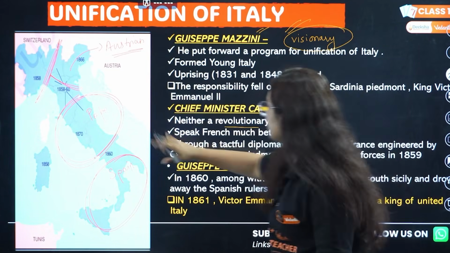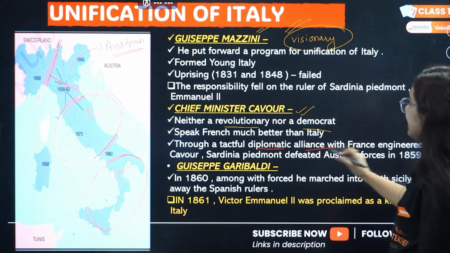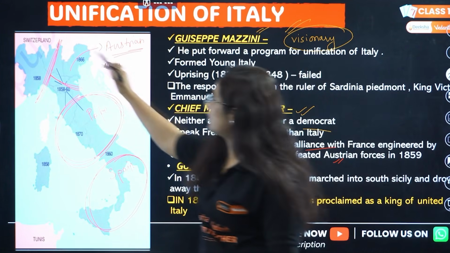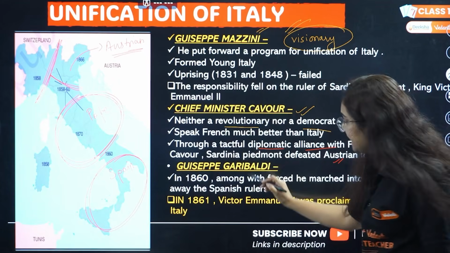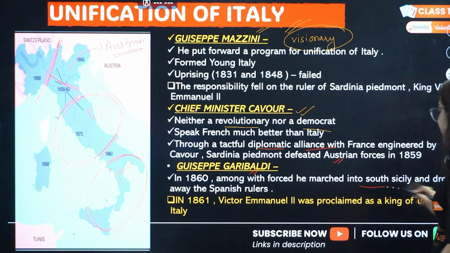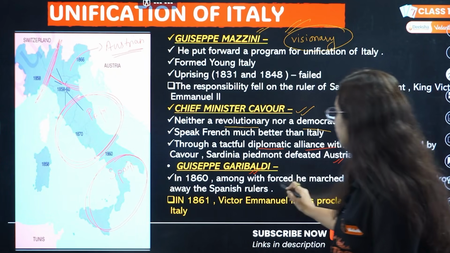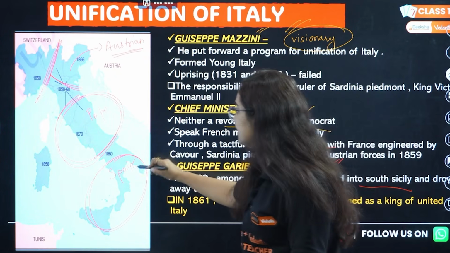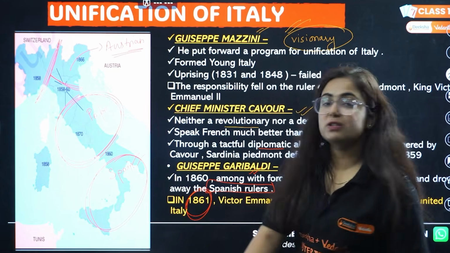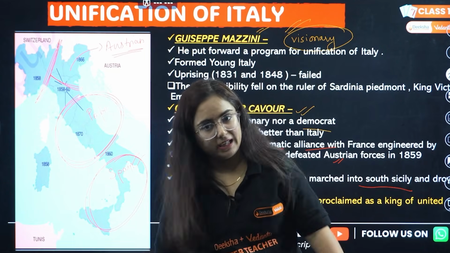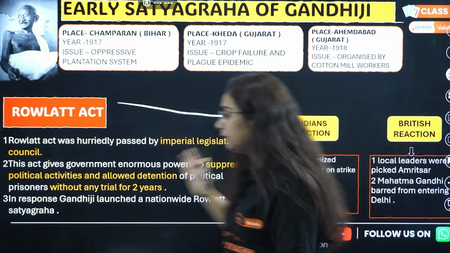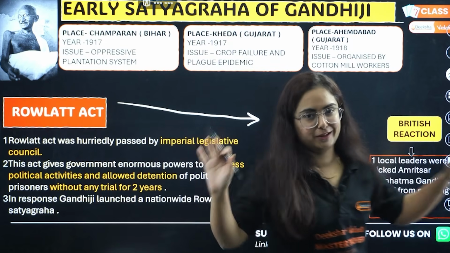So the first thing was the tactful alliance that was made by Cavour, and because of this, Austrian forces were defeated. The next thing was done by Garibaldi. Giuseppe Garibaldi, he marched his army towards South Sicily and drove away the Spanish rulers. So again, this territory was added. When this territory was added, in 1861, Italy was declared as United Italy. Getting? And who was the first ruler of this? Victor Emmanuel II. Do not get confused in Germany and Italy. They are 2 different countries.